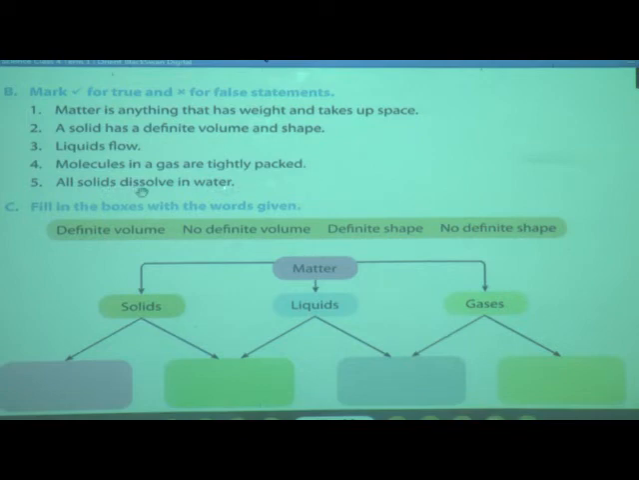There are some substances, and we have done an activity also. We added sand in water, but it does not dissolve. So it is again a false statement. Only some solids can dissolve in water. Those are called soluble substances. So the statement given here, all solids dissolve in water, is false, and you have to put a cross here. The first three statements are true, so you put a tick, and the last two statements are false, so you put a cross.